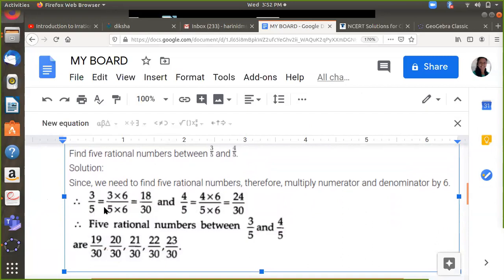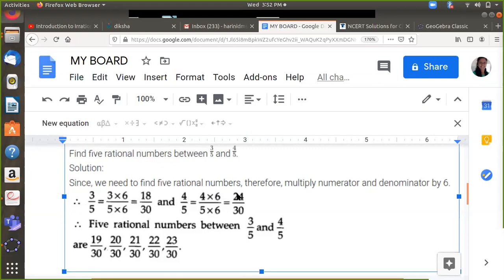So I take 3 by 5 and 4 by 5 and bring them to a common denominator, say 30. The equivalent fraction for 3 by 5 is 18 by 30, and the equivalent fraction with the same denominator 30 for 4 by 5 is 24 by 30. Now you see the denominators are the same.